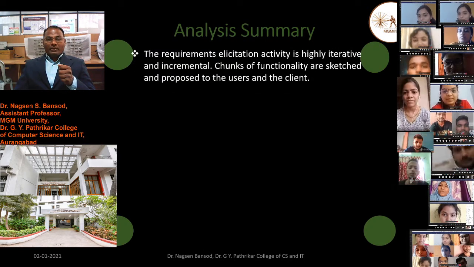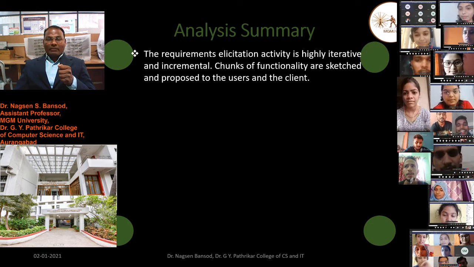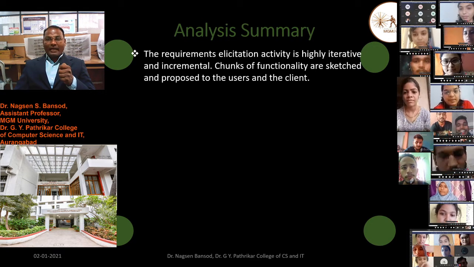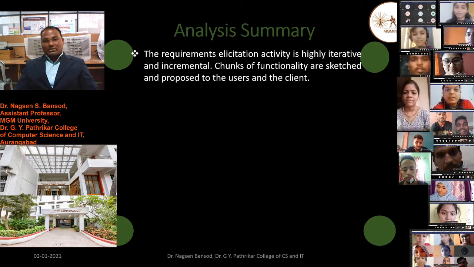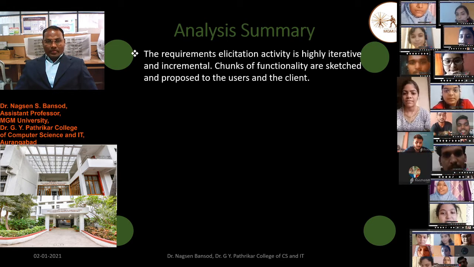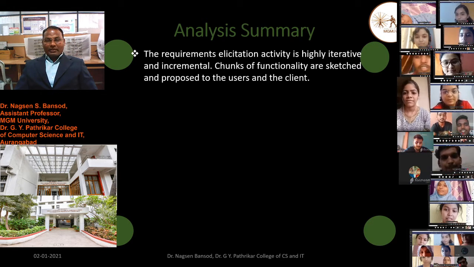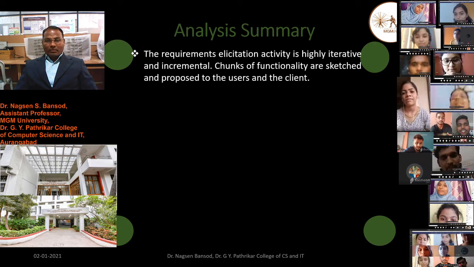This is the summary of analysis. The requirements elicitation activity is highly interactive and incremental.